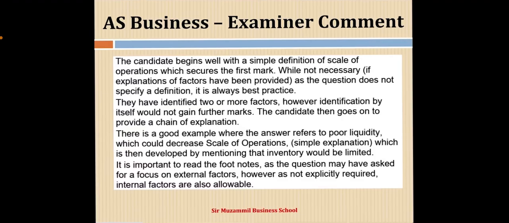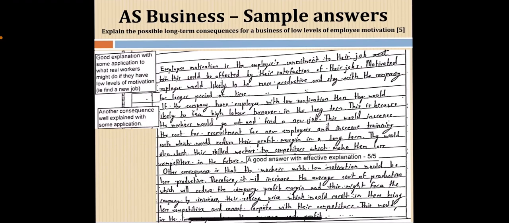In fact, in 5 mark questions, simply write at least 2 points with very well developed explanation. If you are able to explain the business concept in a more effective way, definitely you will get 5 out of 5 marks. Even many times I have seen that if some candidates write even 1 point with a very effective explanation, the examiner will give 5 out of 5 marks. But I will strongly suggest you must write 2 points for a well developed explanation.